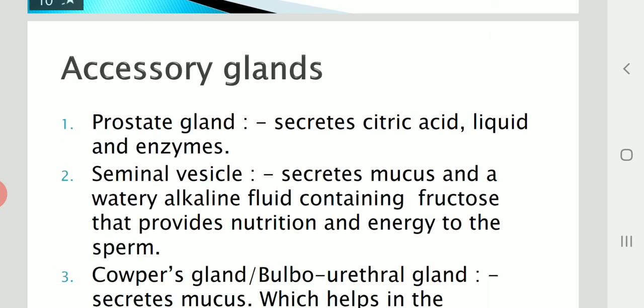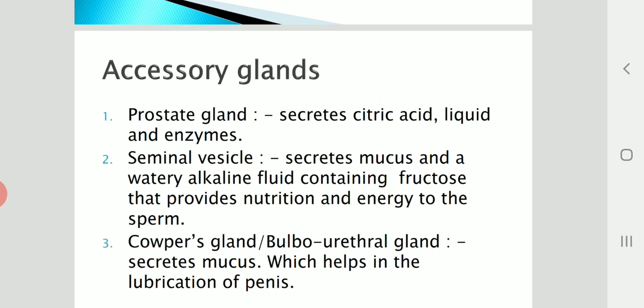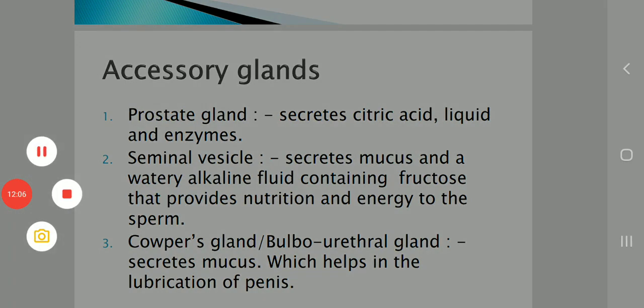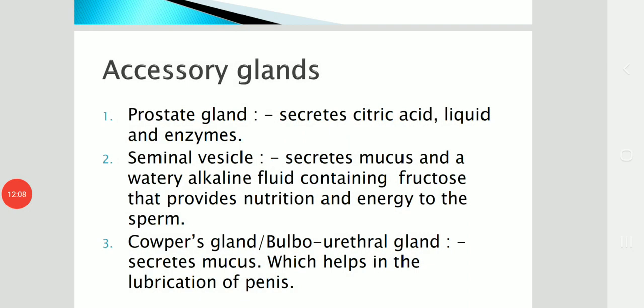Now coming to the accessory glands. There are three types of glands in the male reproductive system, as we can see in the flow chart. They are the prostate gland, the seminal vesicle, and the Cowper's gland.